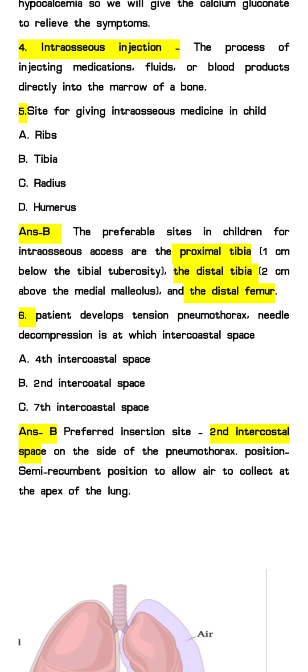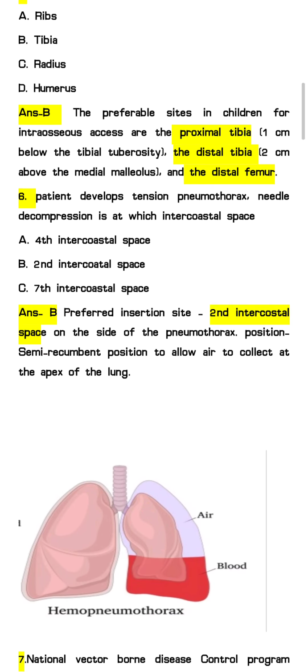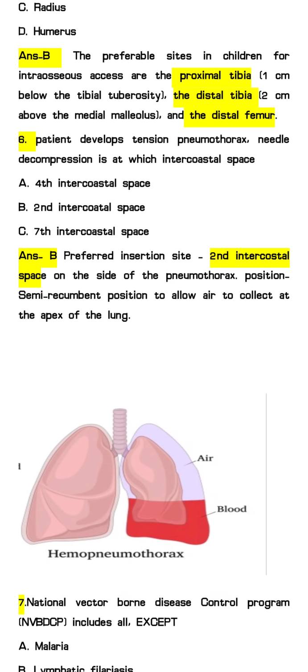Okay, next question: patient develops tension pneumothorax. They have given some scenario where the patient has tension pneumothorax. For needle decompression, at which intercostal space will we do it? You can see here in the image, in the pleural cavity the hemothorax and pneumothorax will be there.